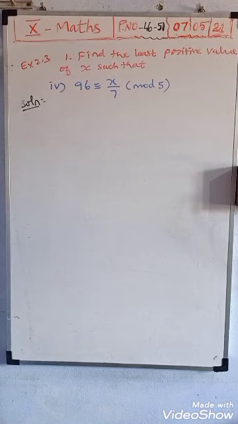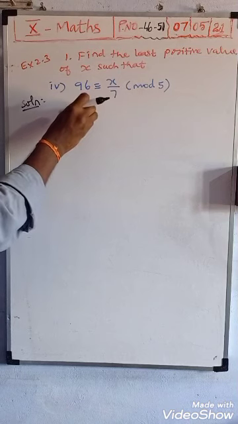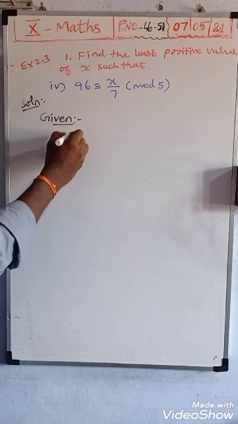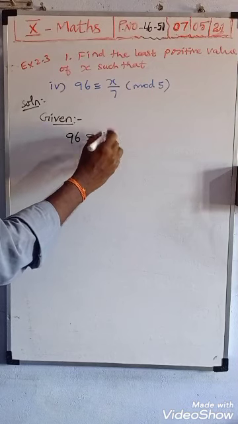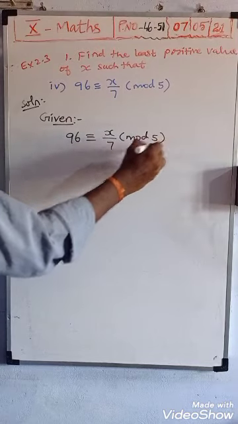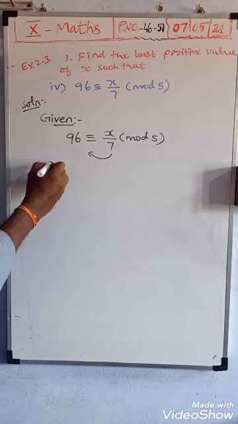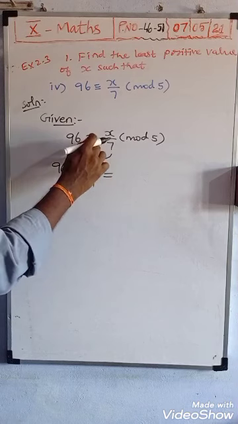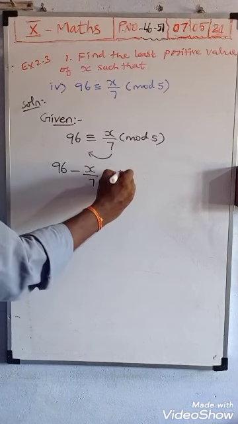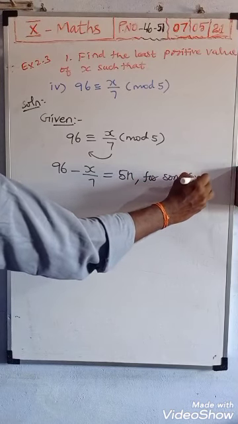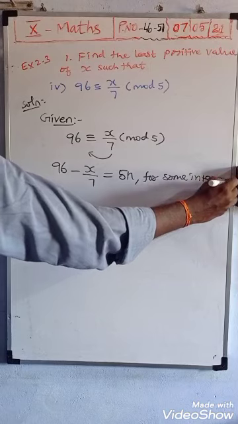96 is congruent to x by 7 mod 5. Whatever number is there, as it is you bring this side. Okay, same method only you want to solve. So given 96 is congruent to x by 7 mod 5. Okay, so this step here: 96 minus x by 7 is equal to, congruent changes into equal, mod 5 changes into 5n for some integer n. The same procedure only.